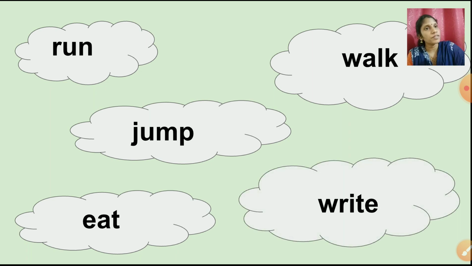Write, we are writing. So write is the action word. Okay, these are the examples. Okay, and there are many more examples. So let us see. First we will see one short definition, where we are supposed to write only the action word. Okay, let us see now.